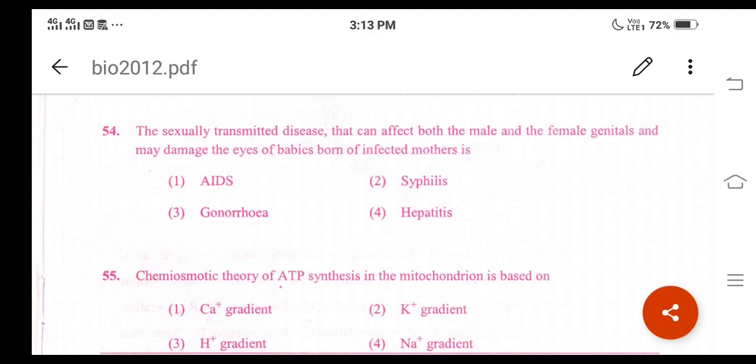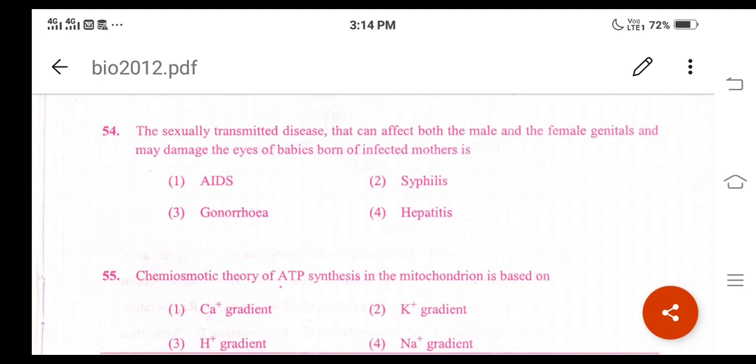This disease is often transmitted to the fetus during birth from an infected mother. The baby which is born gets infected with this disease. The common symptom observed is eye infections. This type of infection may result in blindness. They may also result in blood and joint infections. So option 3 is the correct answer.